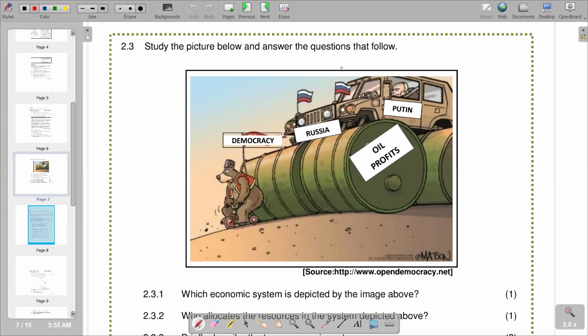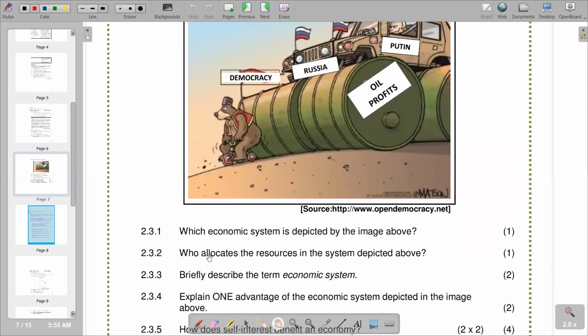So you are given a picture whereby you are given a truck that is on top of everything there, and it's represented by Russia, meaning it's a country, and then we've got Putin, who is representing the president of Russia. And then obviously on the first question, let's try to see what the first question is saying. First question is saying which economic system is depicted by the image above.